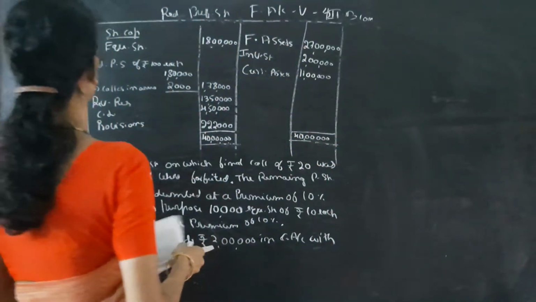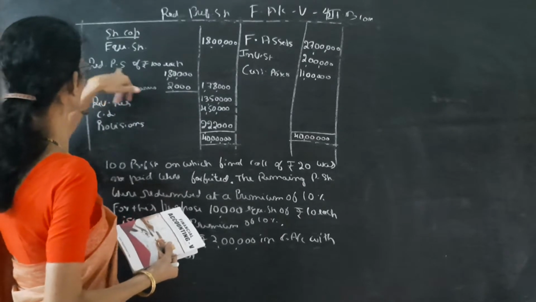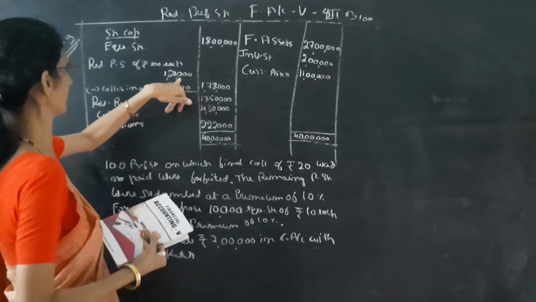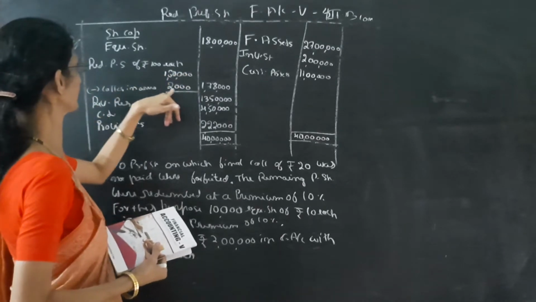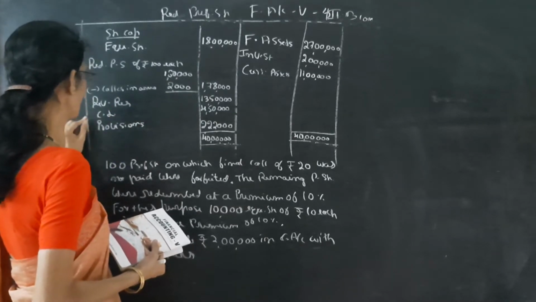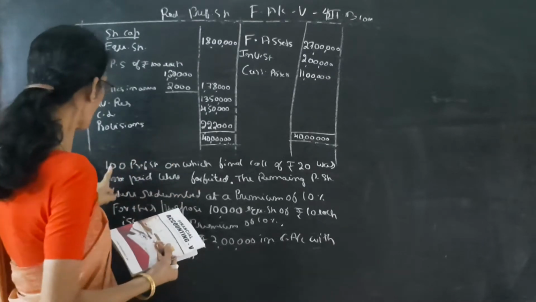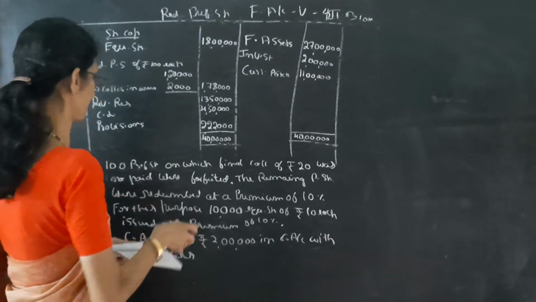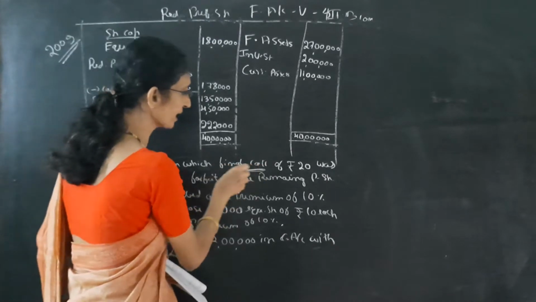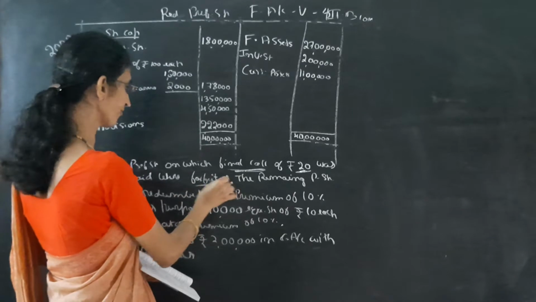So see the problem. This is the adjustment given. Here it is redeemable preference shares of ₹100 is 1,80,000, less calls in arrears, then revenue reserve, then current liabilities, provisions. First we can read the adjustment. 100 preference shares on which final call of ₹20 was not paid were forfeited.